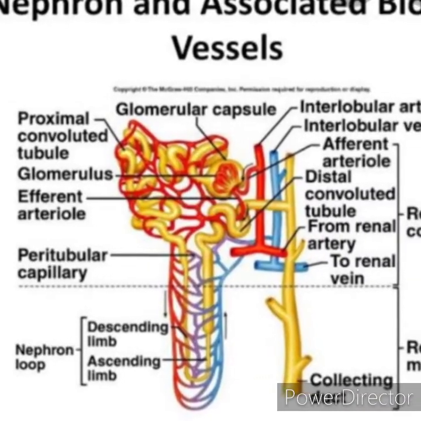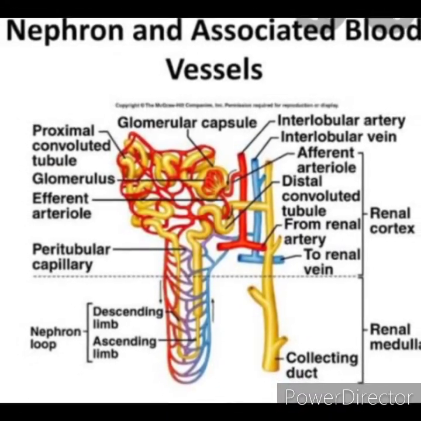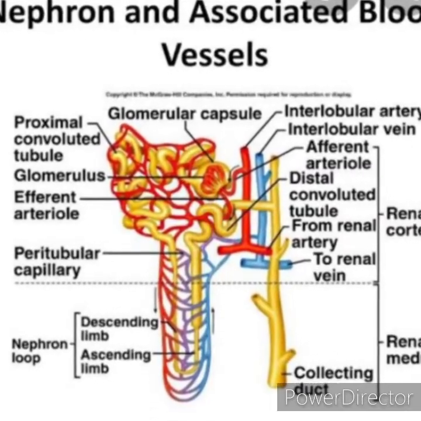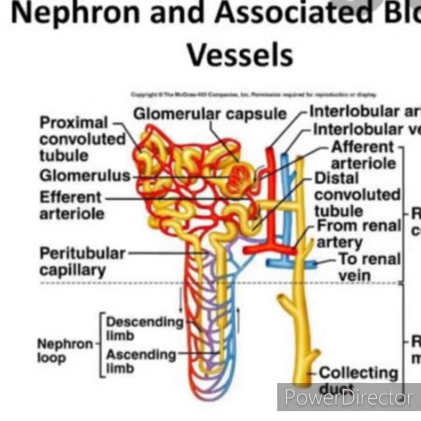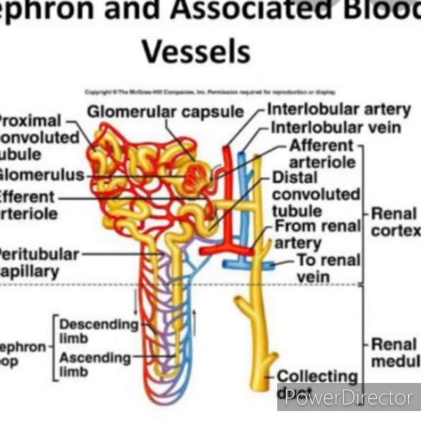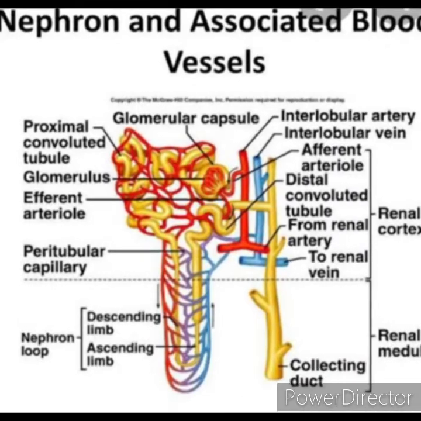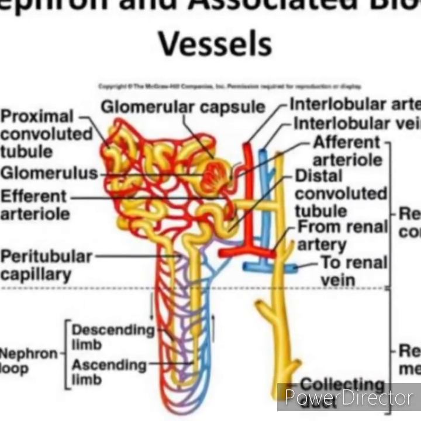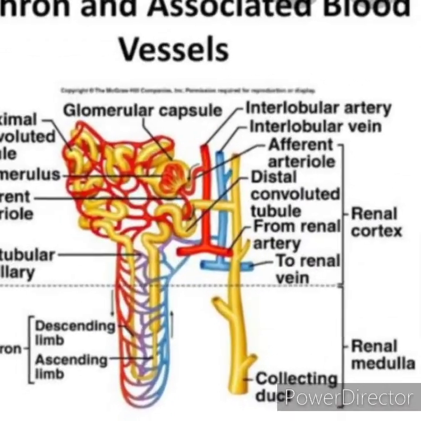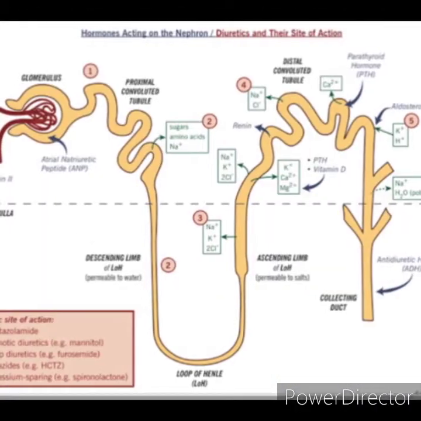Now, Bowman capsule. Bowman capsule is a capsular structure which encloses the glomerulus. It is formed by two layers. First, the inner visceral layer, and second, the outer parietal layer. Visceral layer covers the glomerular capillaries. It is continuous with the parietal layer at the visceral pole. The parietal layer is continuous with the wall of tubular portion of nephron. The cleft-like space between the visceral and parietal layer is continuous with the lumen of the tubular portion.